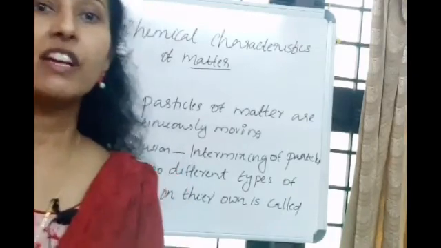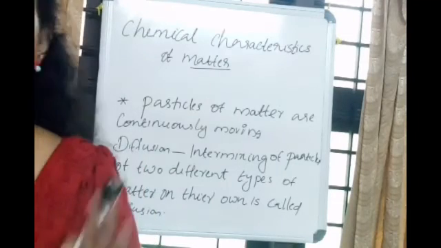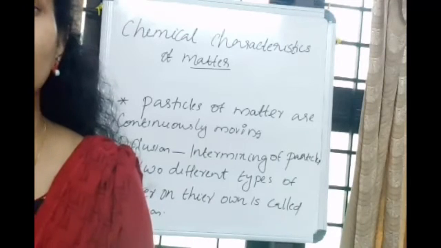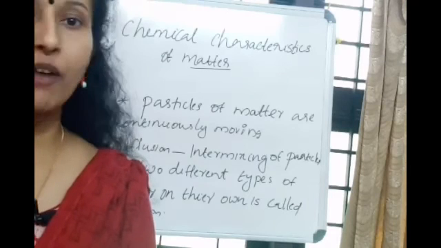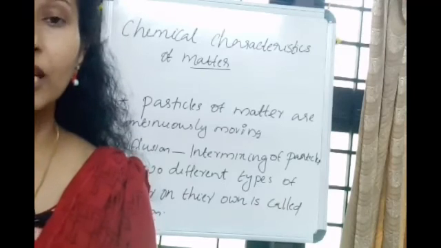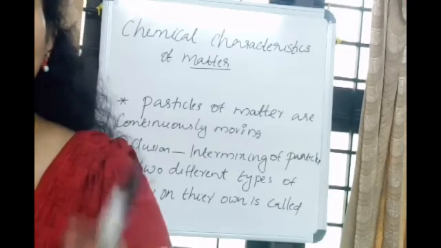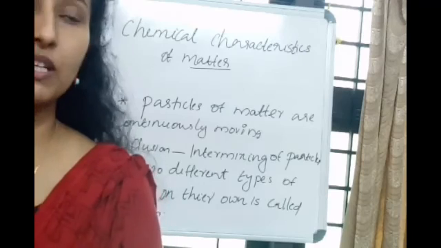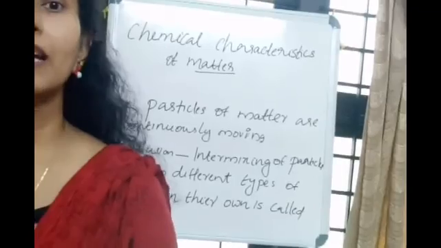Now you can compare one situation: cold food and hot food. Cold food does not have heat in it, but hot food has heat. So these food particles are now in an energized mode, right? Why? They have heat in them. When they get energy, they start to move fast. When they start to move fast, which energy do they have in them? Kinetic energy. With this kinetic energy, they mix with the air and reach several meters away from that particular situation. So particles of matter are continuously moving.